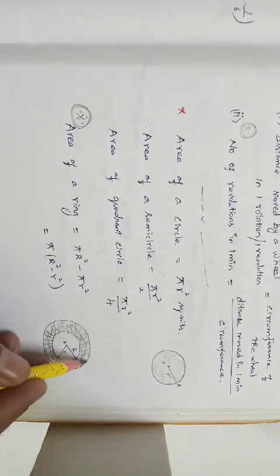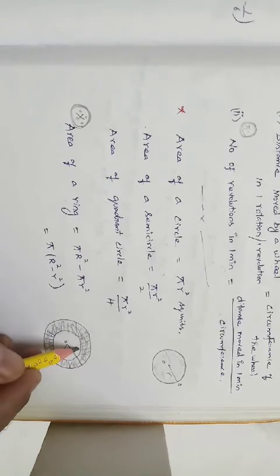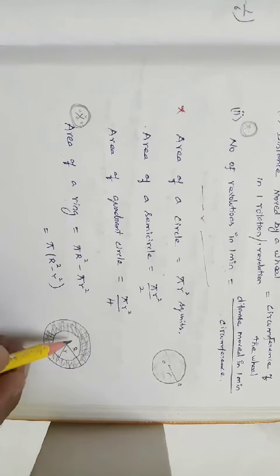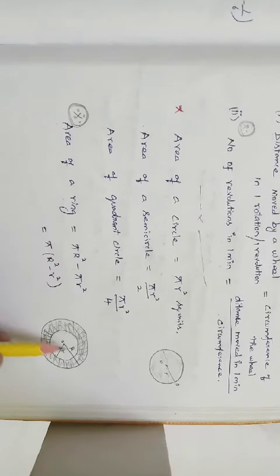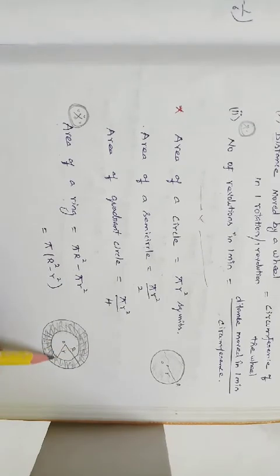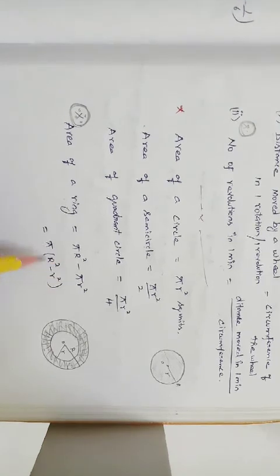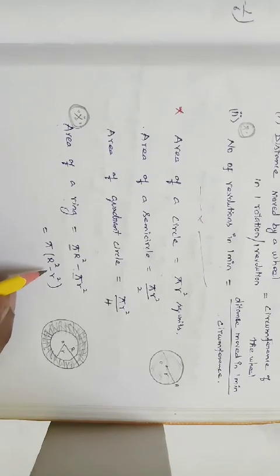How are we going to find the area of a ring? Very simple. First I find the area of the bigger circle minus the area of the smaller circle, and that is the area of a ring. The area of the bigger circle is pi capital R square, minus pi small r square, the area of the small circle. For these two terms pi is common, so I take it outside: pi into R square minus r square.